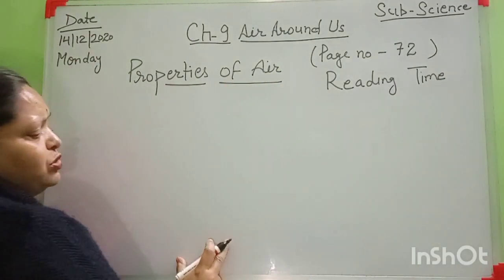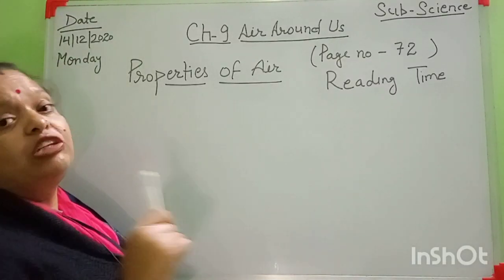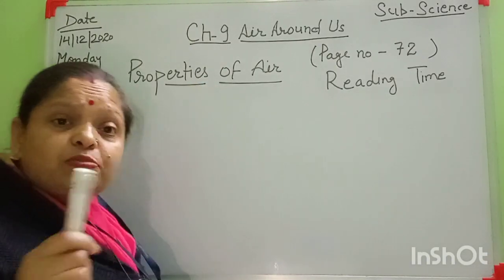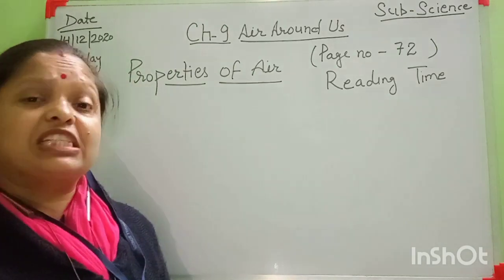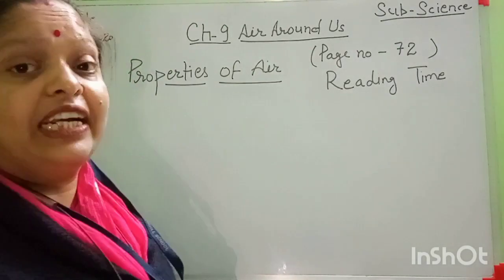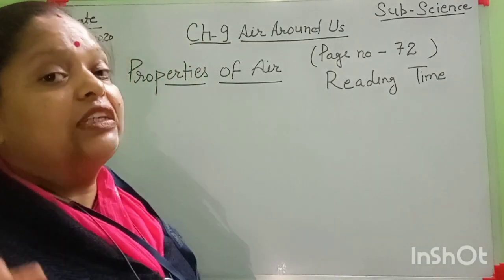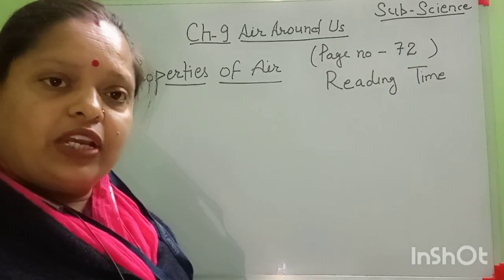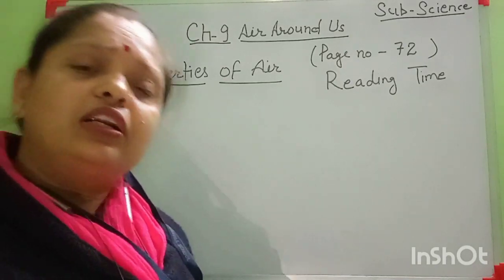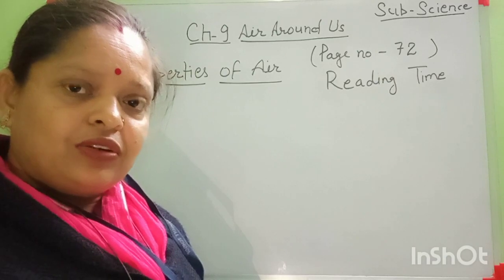All things you write in your rough copy or revision copy. In your fair copy, you only have to write hard words and question answers. Okay, students, understand? Okay, very good.